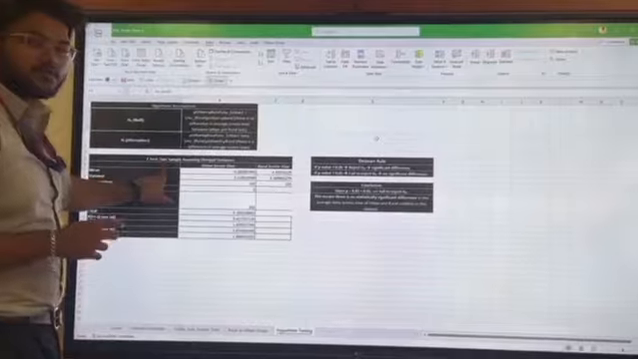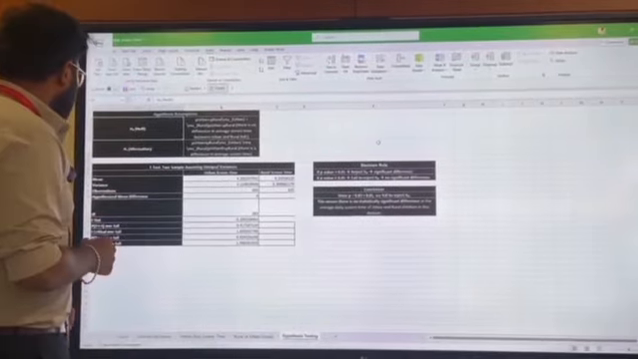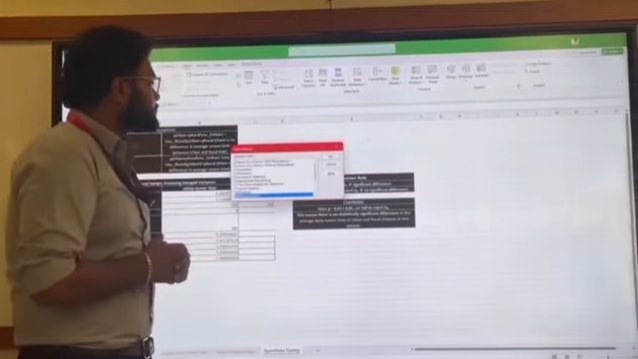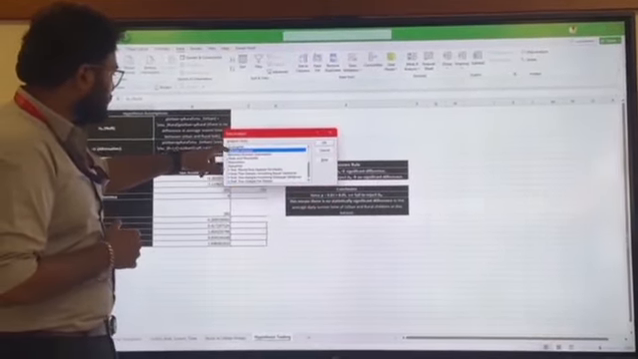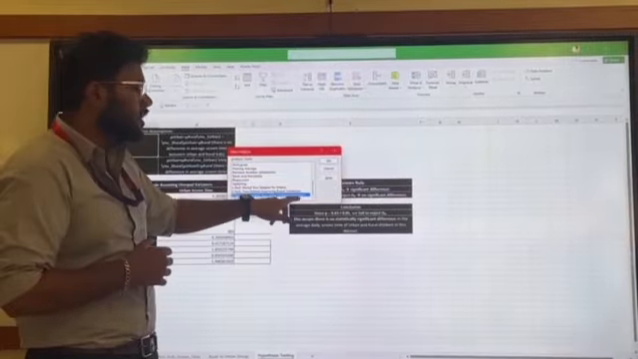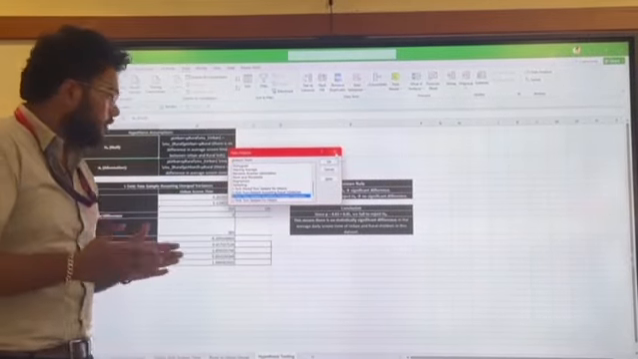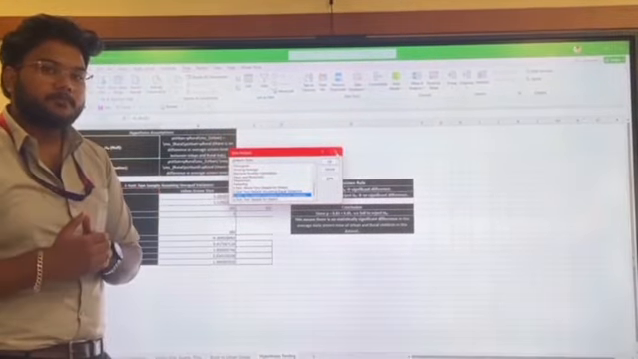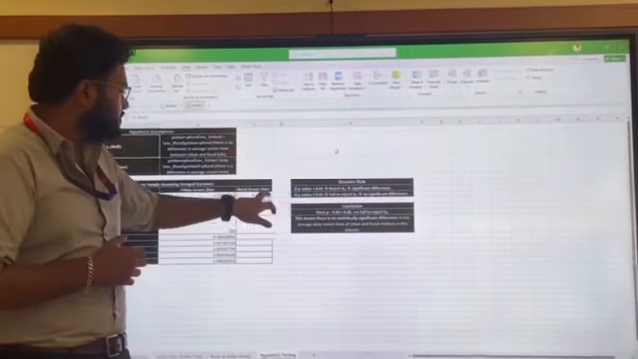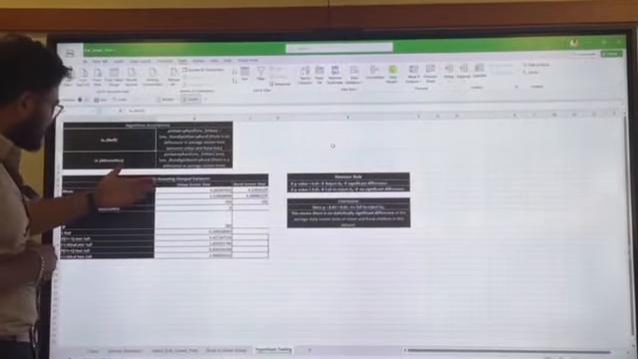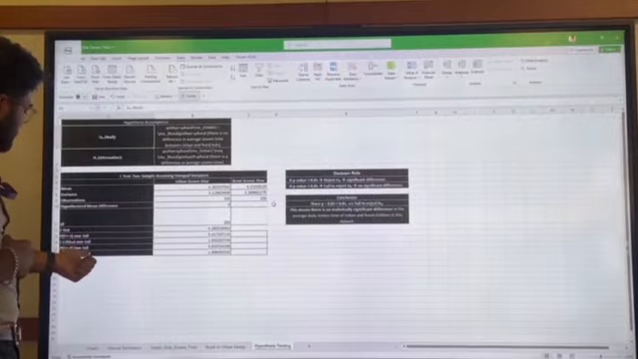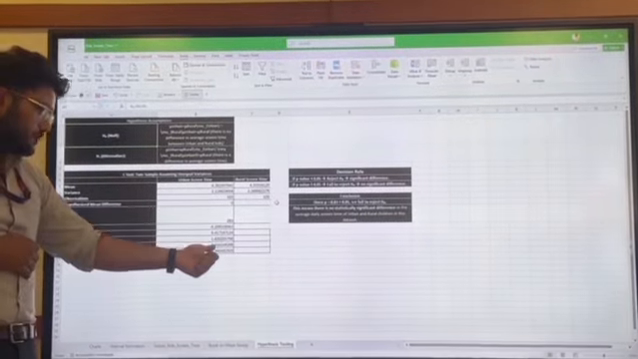This is our t-test two-sample hypothesis testing, and we are doing this from the data analysis portion. We have the option t-test two-sample assuming unequal variances, because urban data and rural data do not have the same sample size. That's why we are using this test. After that we get this table, and in this table you can see the P two-tail value is 0.83.